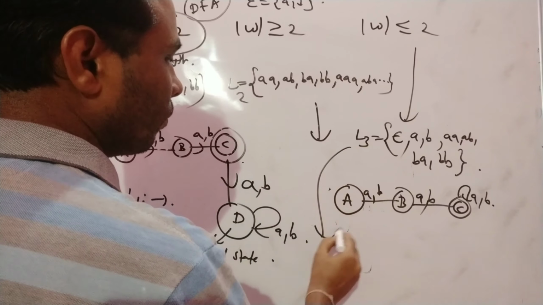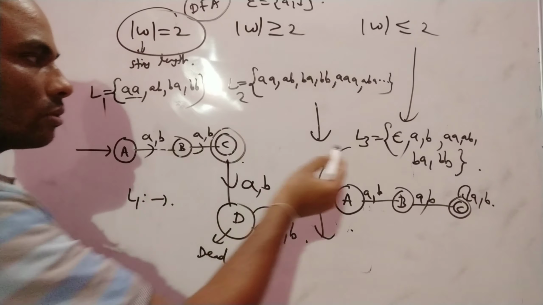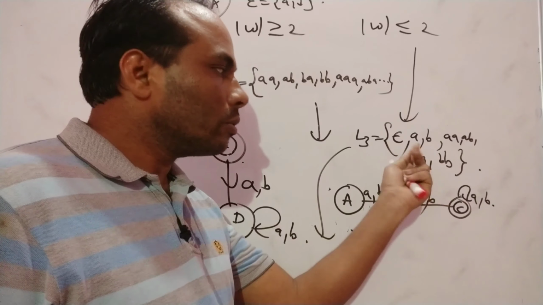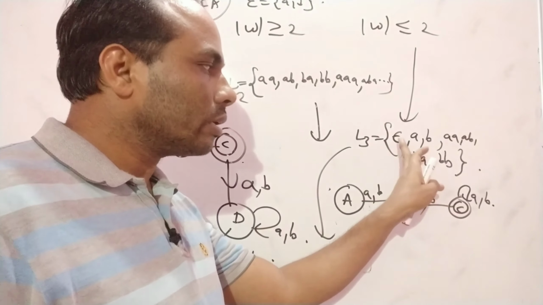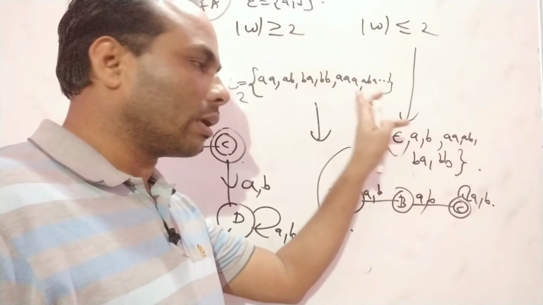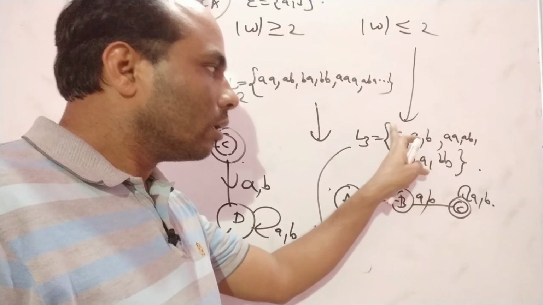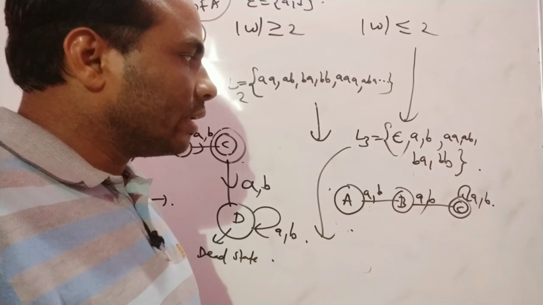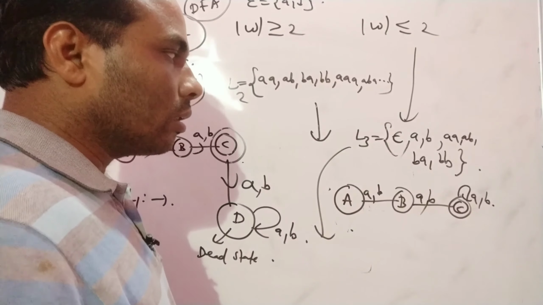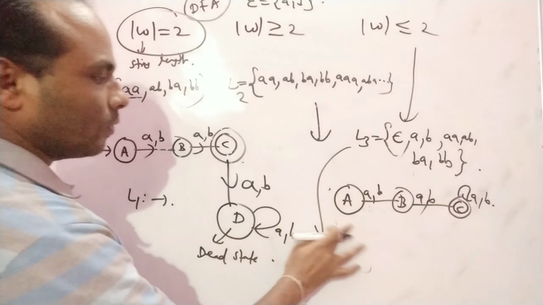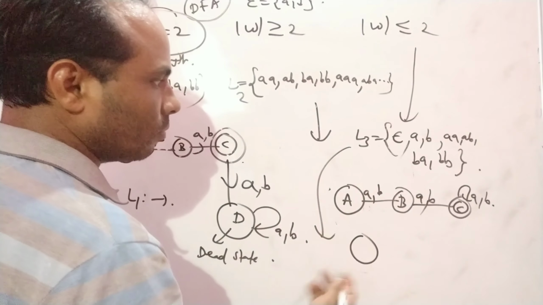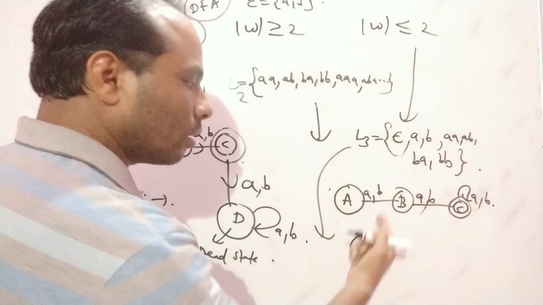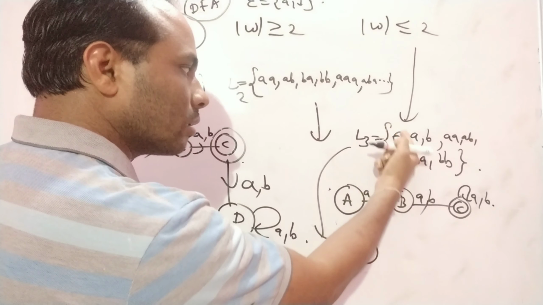What is L3? How do we represent L3? For L3, every time you have to check with the minimum length string first. What is the minimum length string here? The epsilon. Epsilon is also in your language. To accept epsilon, the initial state and final state must be the same; then only it is possible. If you start in the initial state, that should be an accepting state. Then only is epsilon in your language.